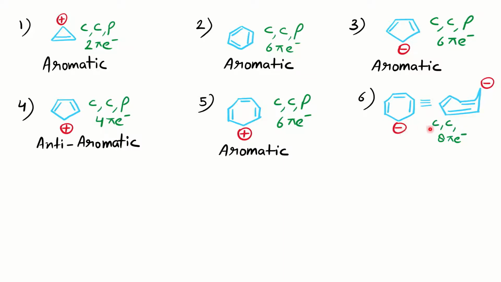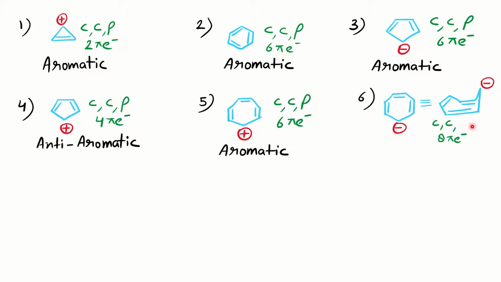parameters here. So the molecule is cyclic. Of course, it is completely conjugated because it is not fixed on this particular carbon. The negative charge will resonate among all the 7 carbons. Whether it is planar or not, you can see here actually the molecule exists in the tub shape. So where the planarity is distorted, the molecule becomes non-planar in nature. So therefore I haven't mentioned here P, it is non-planar.